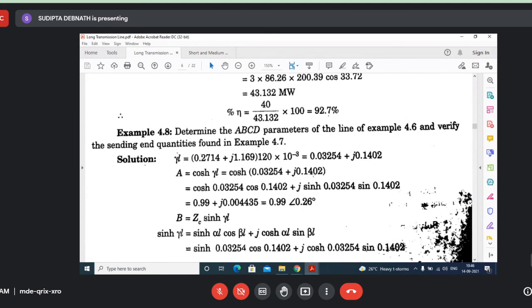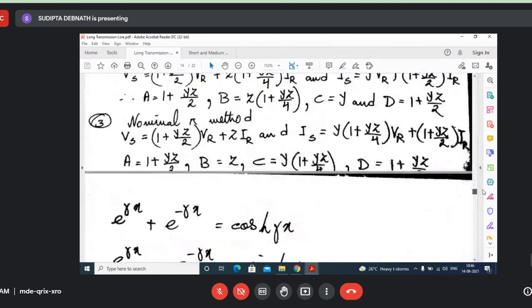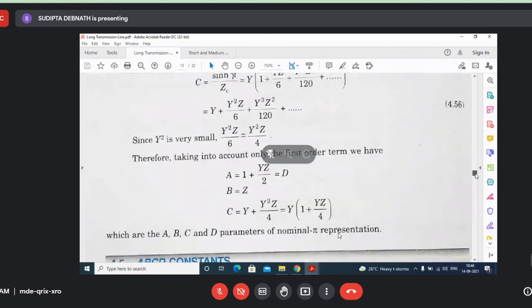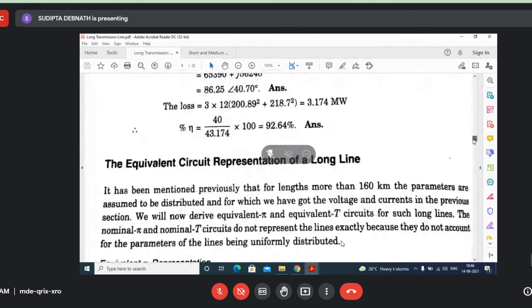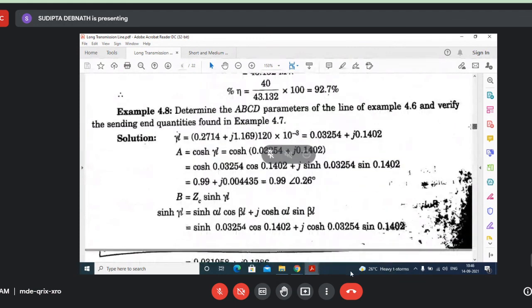Cosh of jθ becomes simply cos of this one. Actually, you go through it and find out. See, cosh jx becomes cos x only. Sinh jx becomes j sin x only. Okay, so you can substitute it here and you can get this one.